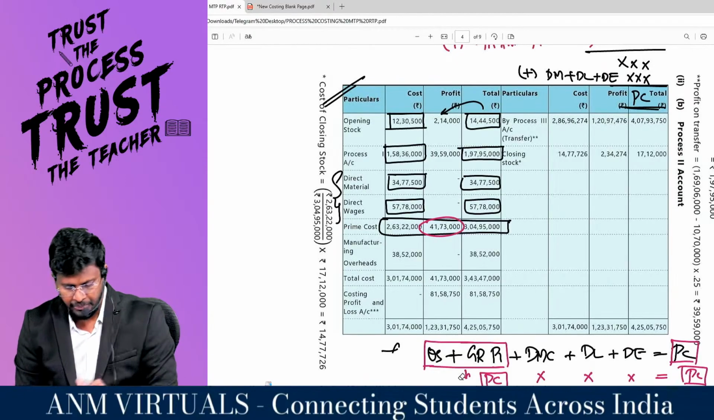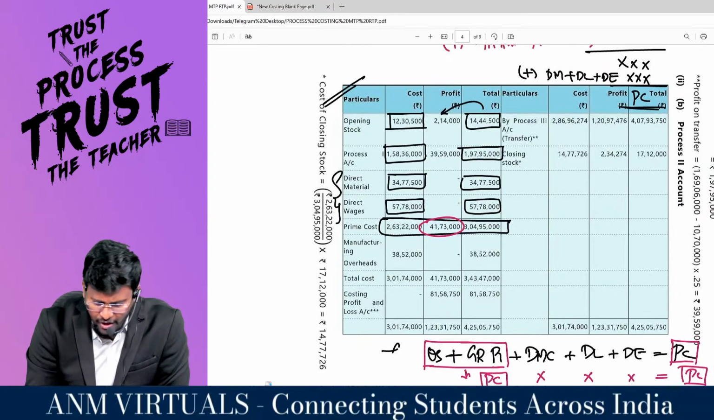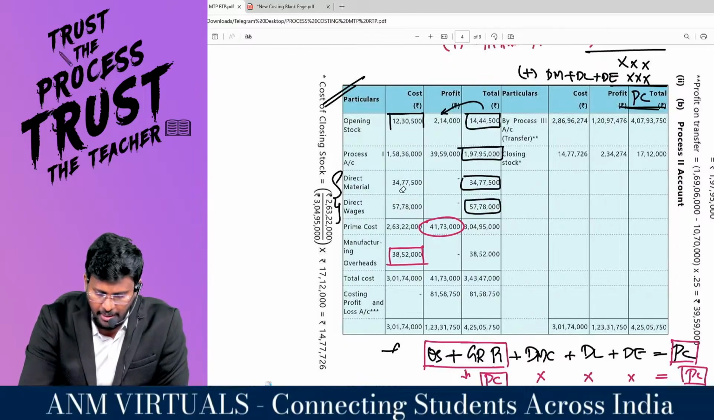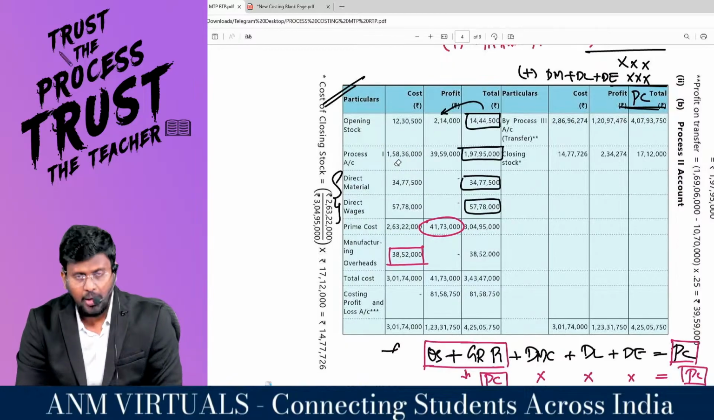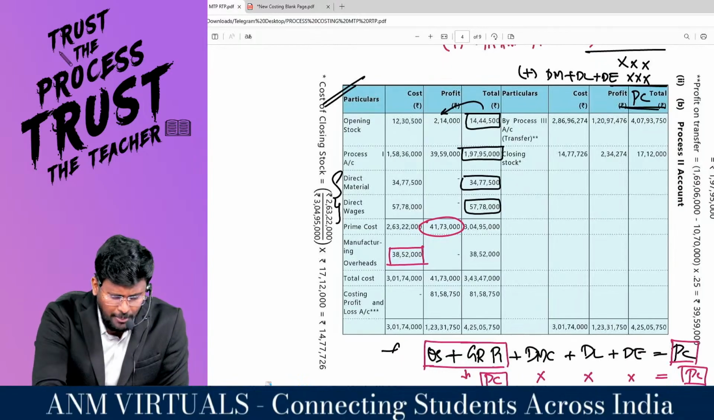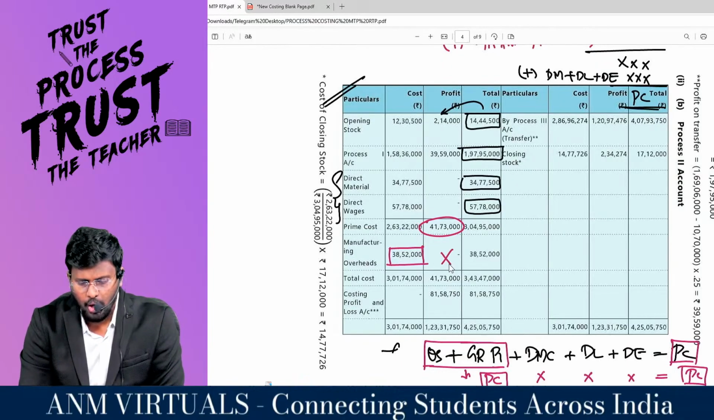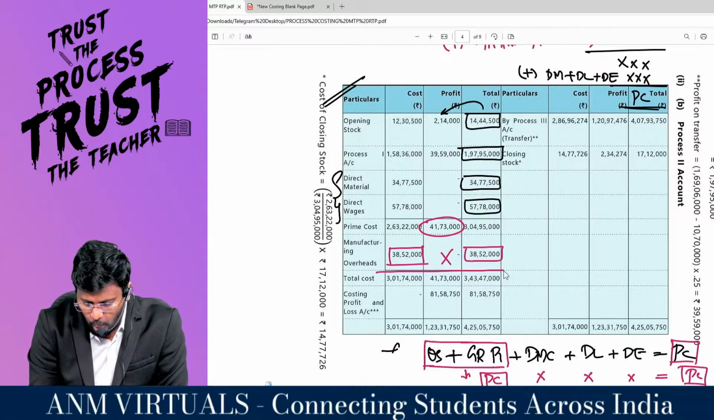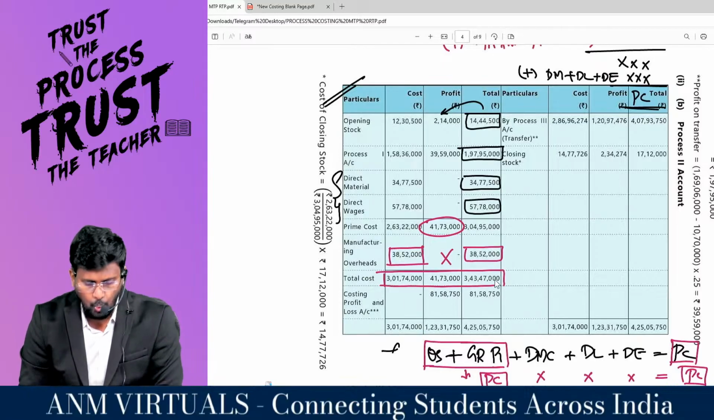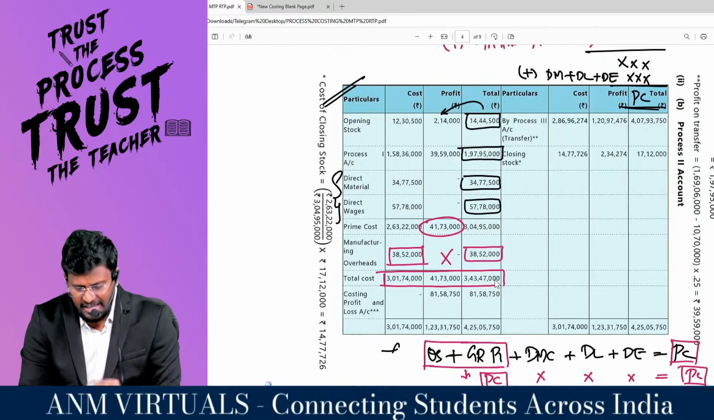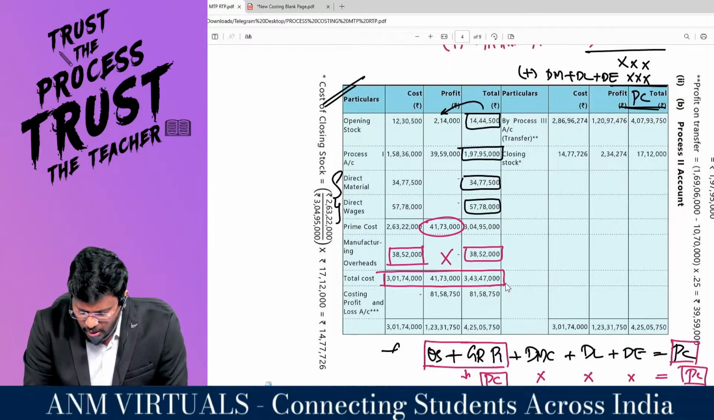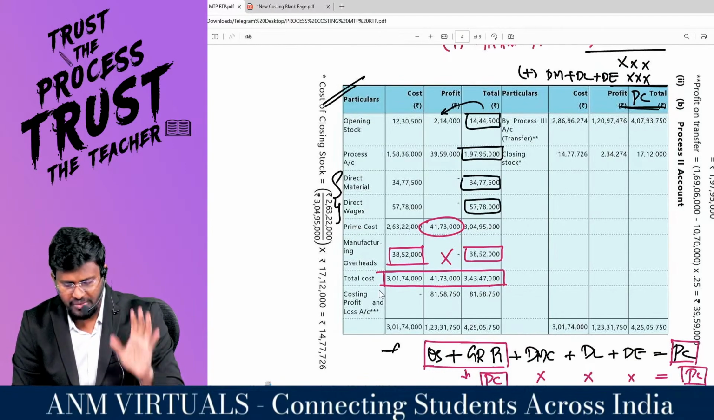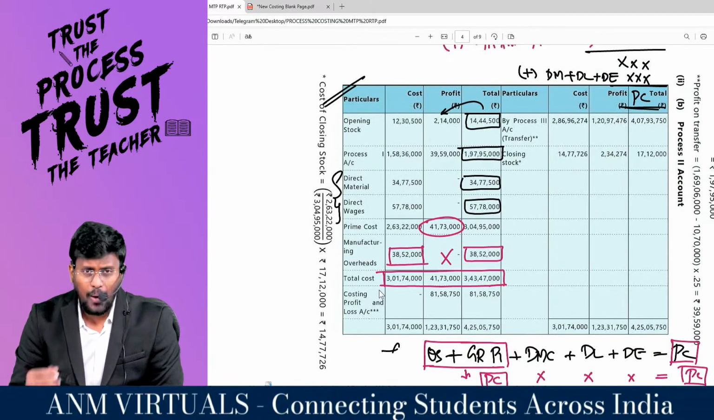Getting it? So add manufacturing overhead. This much manufacturing overhead has been incurred, my dear lovable students, by process number 2. It is an own manufacturing cost, so no profit will be there. If you add this, you will get the total cost of 3 crore 1,74,000. And with the same 41,73,000, you will end up with 3 crore 43,47,000 as the total cost. So what does it mean?